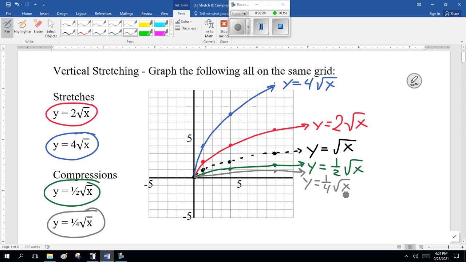Now, pause the recording, double check my work, graph it on a graphing calculator, please. When you do that, come on back.